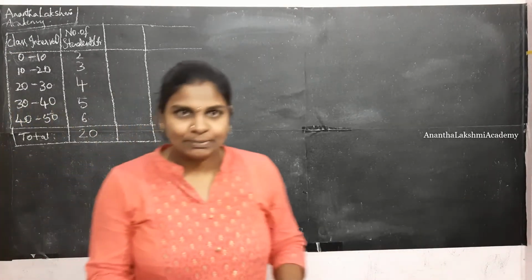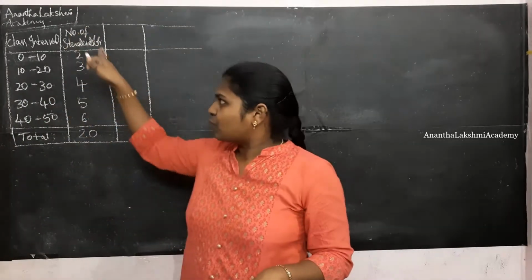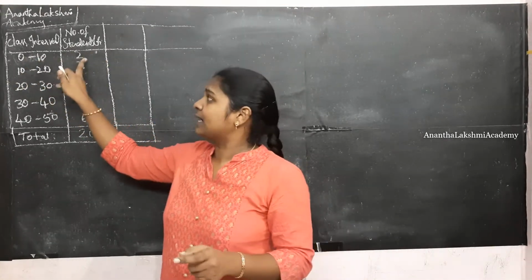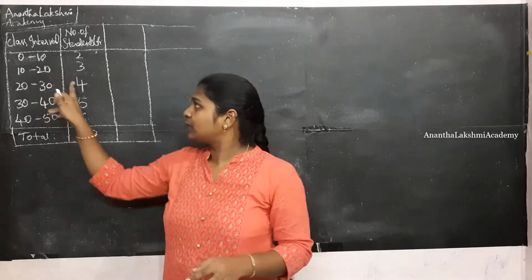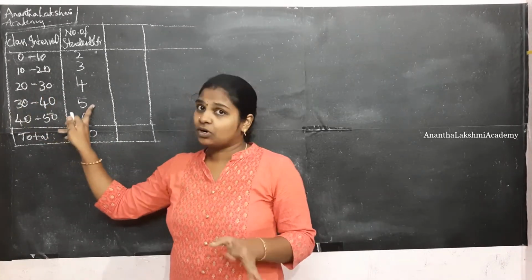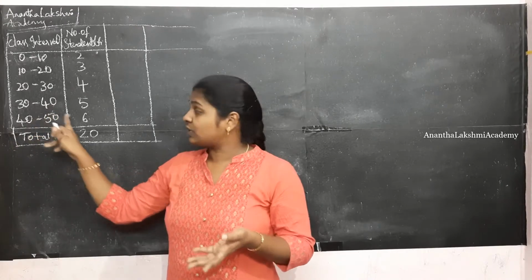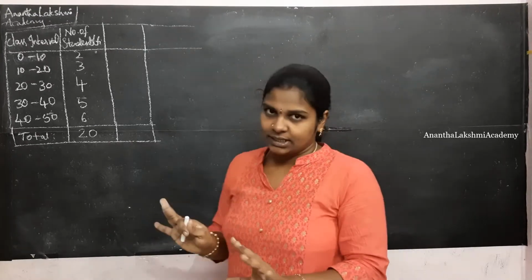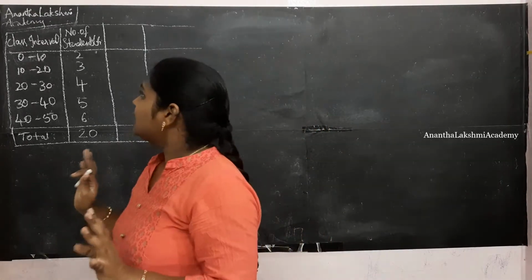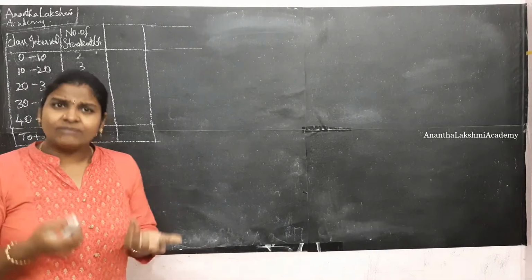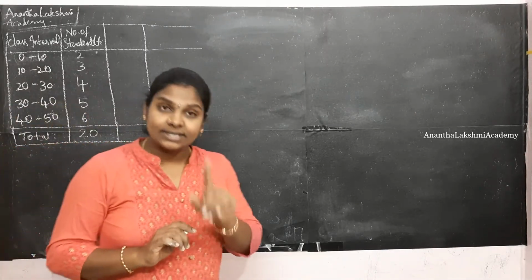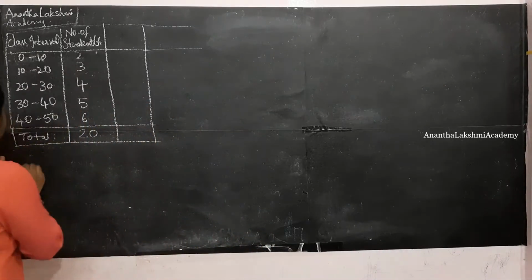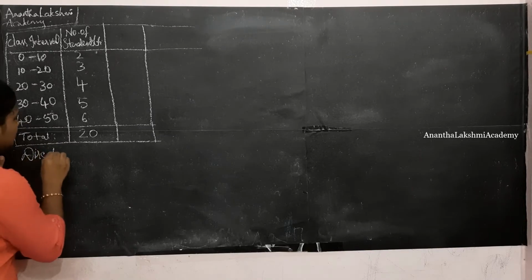This is an example wherein these are the number of students who got marks between 0 to 10. 2 students got marks between 0 to 10, 3 got from 10 to 20, 4 got from 20 to 30, 5 got marks between 30 to 40 and 6 students got marks between 40 to 50. All right, so that is the data which is considered as an example. Now, in order to figure out the mean using the direct method, we are going to deal with the direct method first.